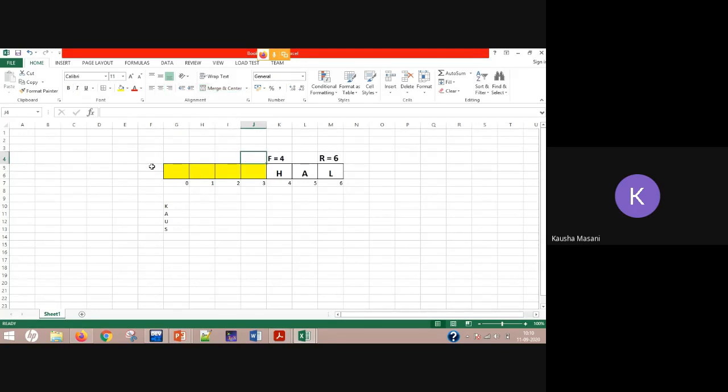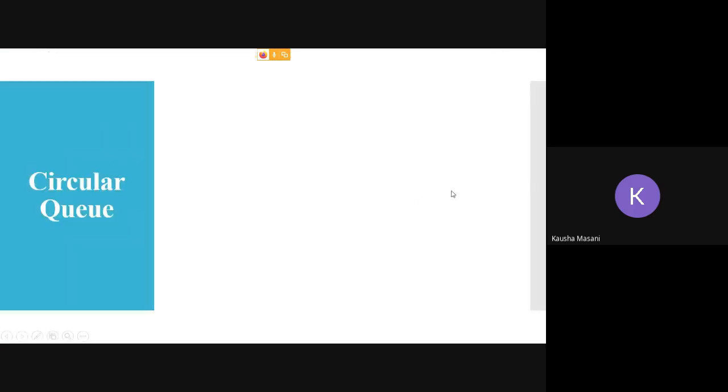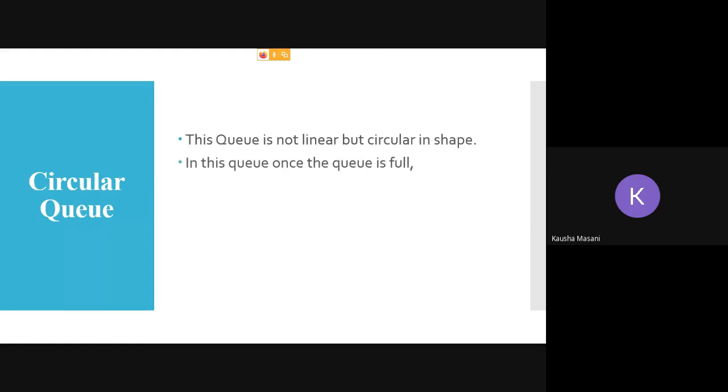So that is the mechanism of circular queue. It is not linear anymore, but it is circular in shape. In shape means in a manner. Actually, in the memory, it is not circular. That is what we are visualizing. But due to its mechanism, we can say that it is circular.